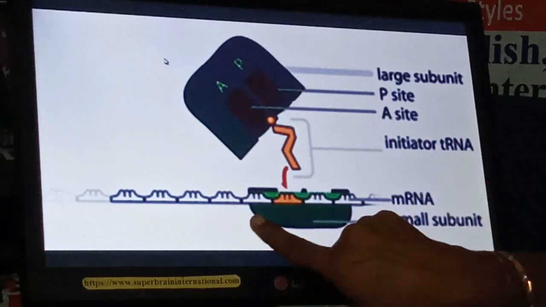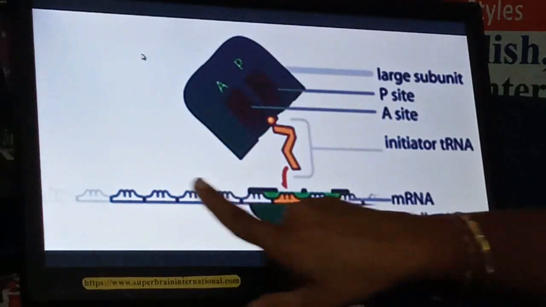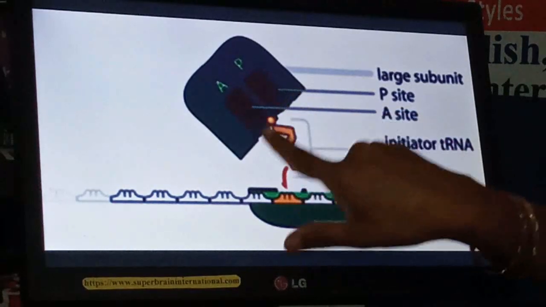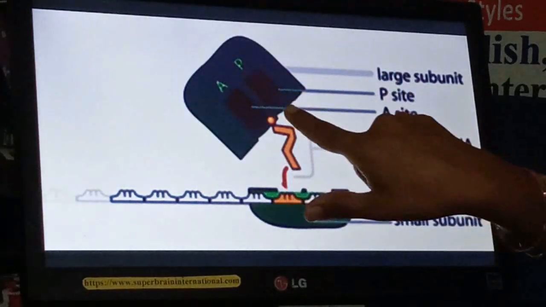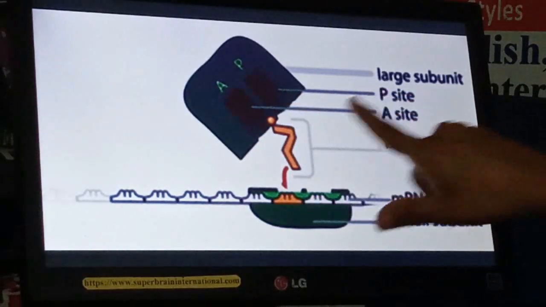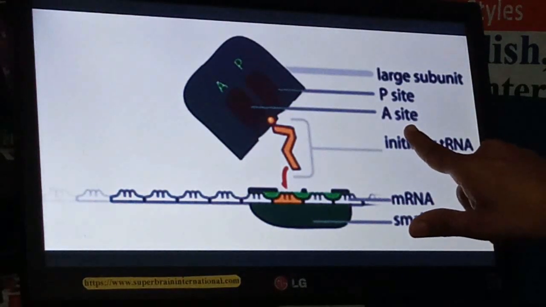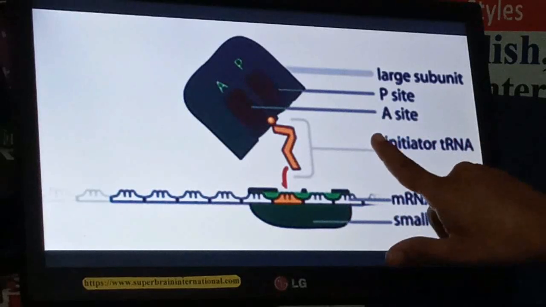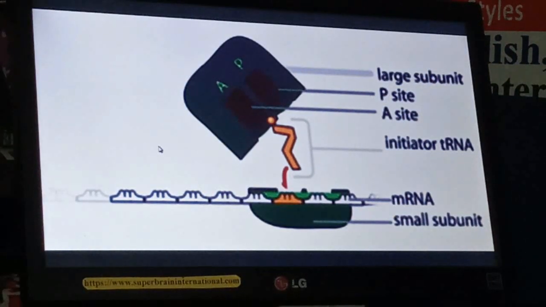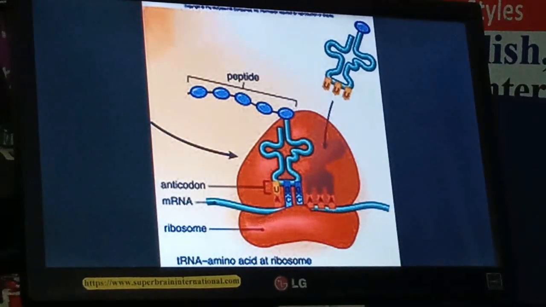So as it is joined from the lower and upper side of the mRNA, it will start to read the codon. Right? If you see here very clearly, there are two sockets or structures. This is called the P site and this is called the A site on the larger subunit. These again play an important role in the reading of a codon. Next, the third type of RNA is mRNA, which is full of codons.